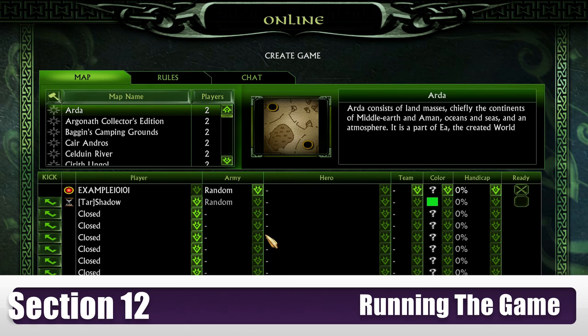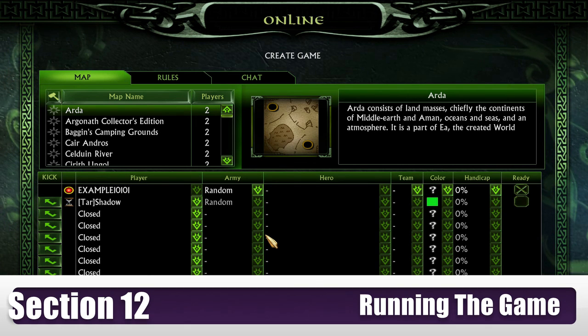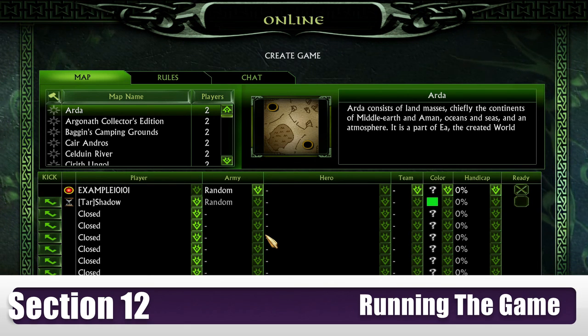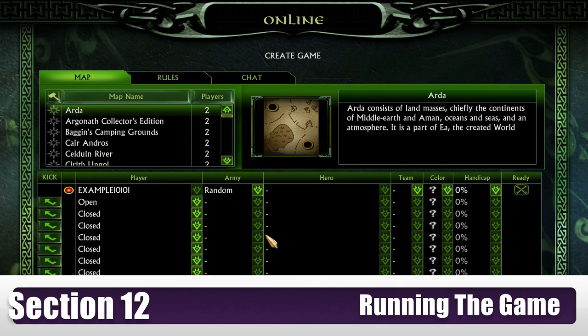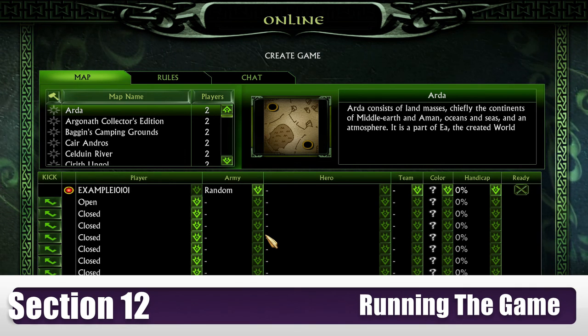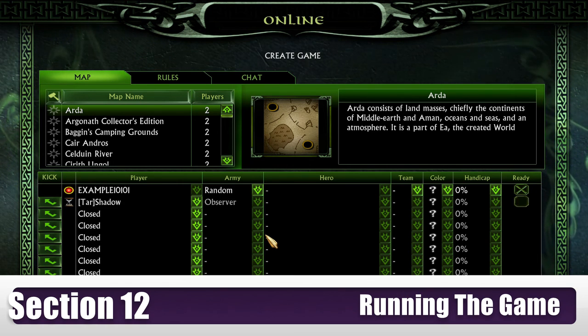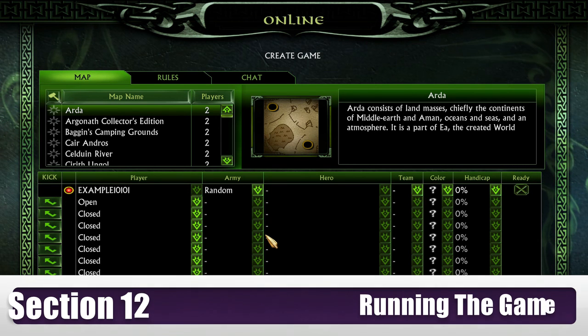So please do not do this, because when you tab back into the room, it will mess the connections up, and it will just slow down the process of getting everybody hooked up, ready to play. So if Shadow can just tab back in now, we've had to re-establish the connection. Now, because there's only two of us, it's not going to be so much of a problem. However, if you do tab out and then tab back in, what I will need to ask you to do is simply log out and then log back in, then go to the options menu, and please remember to refresh your NAT before re-entering the room. Oh, refreshing NAT.